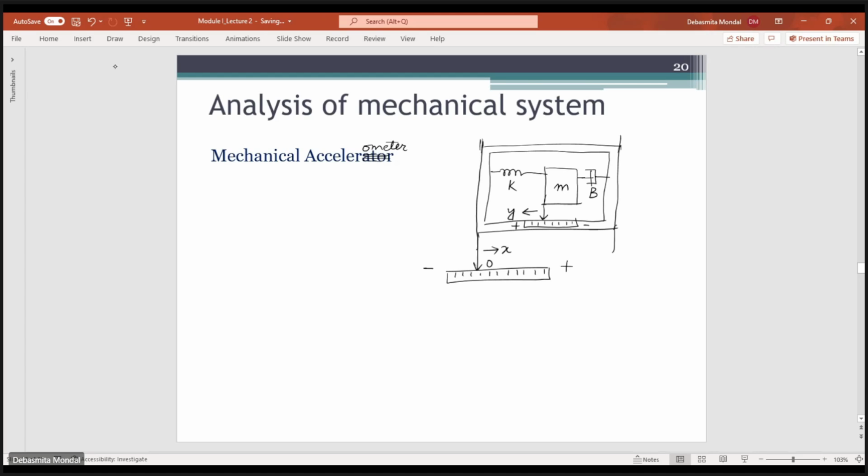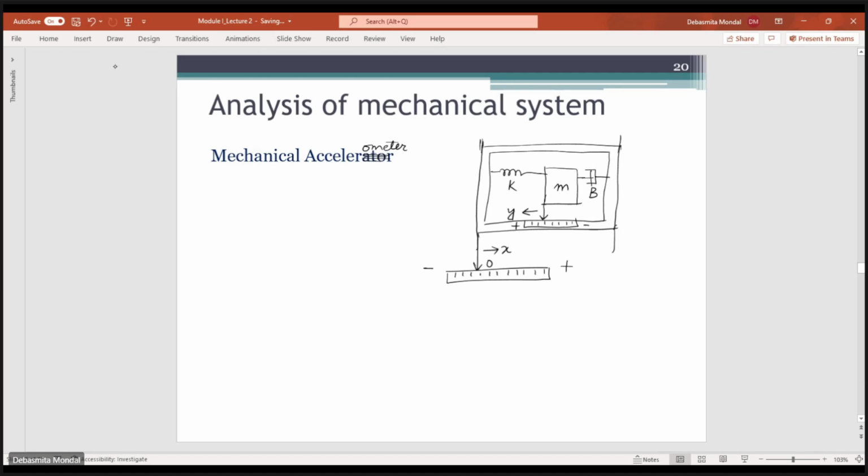Okay, so what the accelerometer does is that it measures the motion of this mass with respect to the motion of the vehicle. The deflection of the spring, in general, is measured using a linear motion potentiometer.